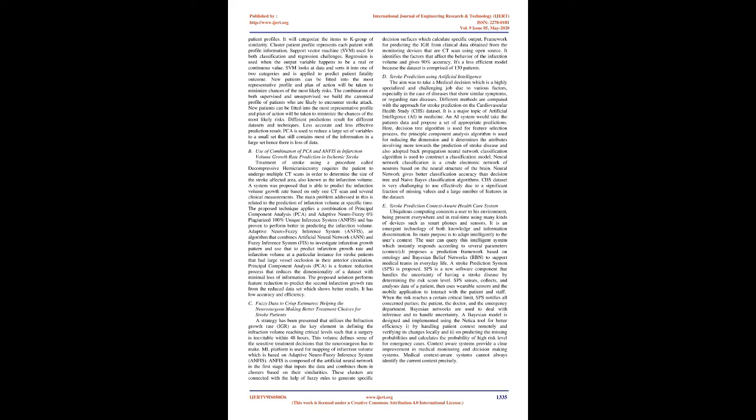Here, a decision tree algorithm is used for the feature selection process. The principal component analysis algorithm is used for reducing the dimension, and it determines the attributes contributing more towards the prediction of stroke disease, and a backpropagation neural network classification algorithm is also adopted to construct a classification model. Neural network classification is a crude electronic network of neurons based on the neural structure of the brain. Neural network gives better classification accuracy than decision tree and naive Bayes classification algorithms. The CHS dataset is very challenging to use effectively due to a significant fraction of missing values and a large number of features in the dataset.